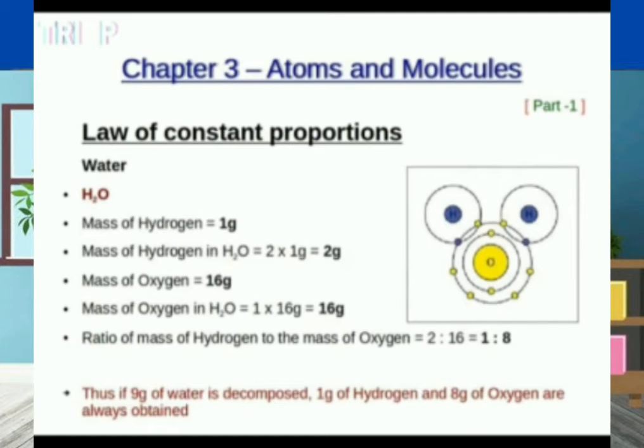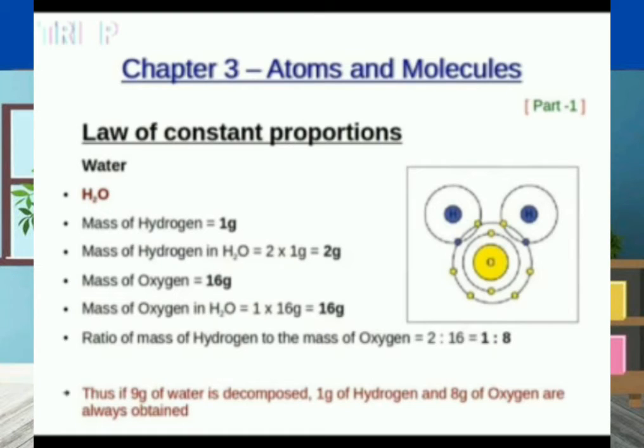Mass of oxygen is 16 grams, and in H2O it is 16 grams because there is 1 oxygen. The ratio of the mass of hydrogen to the mass of oxygen is 2:16, which simplifies to 1:8.